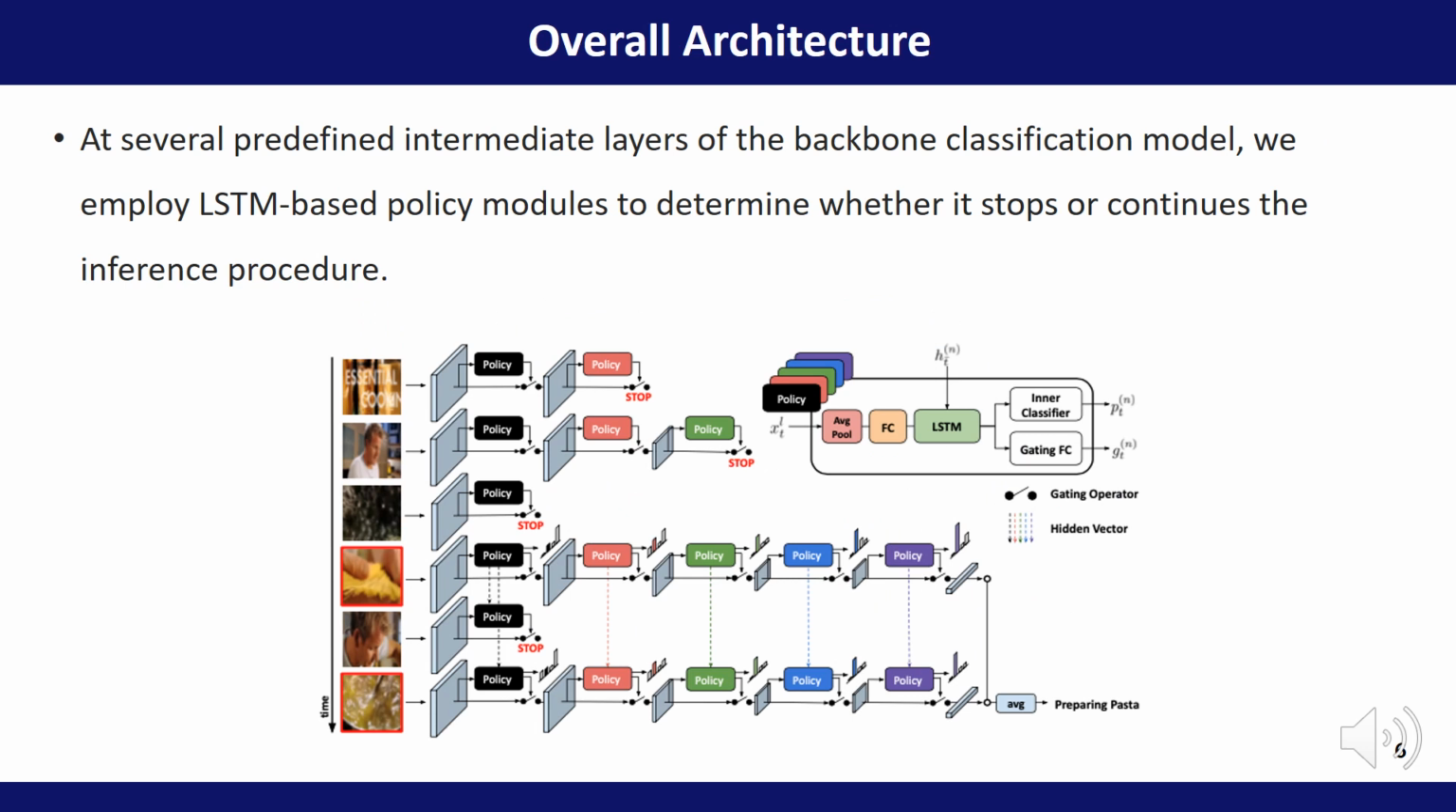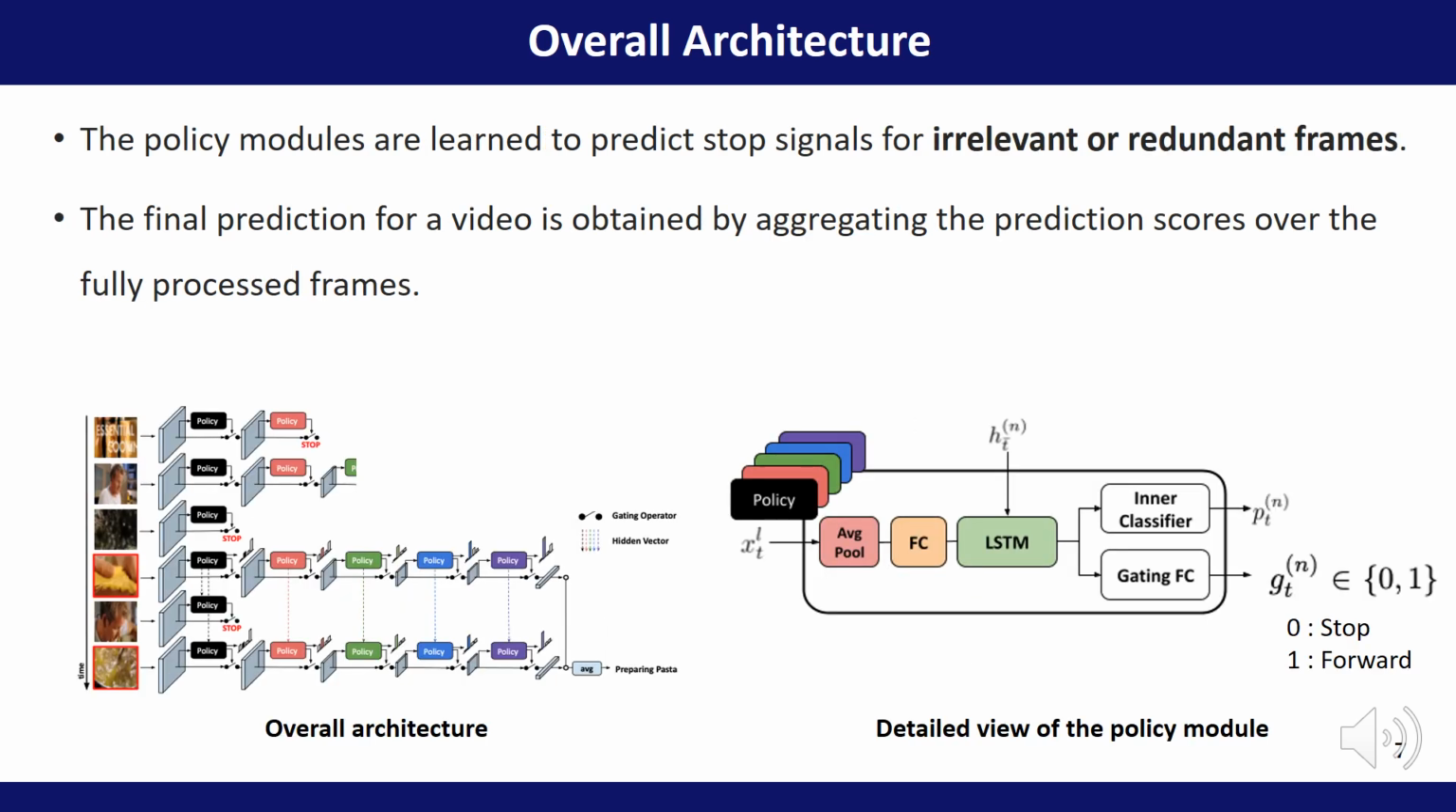The figure shows the overall structure of our model. The example is a video about preparing pasta. Only the frames necessary for the related content were processed to the final CNN layer and used for prediction. And I will tell you more about the configuration of the policy module.